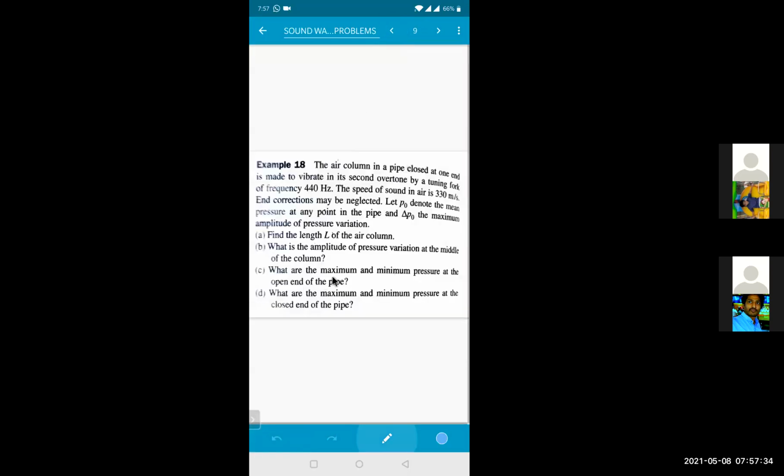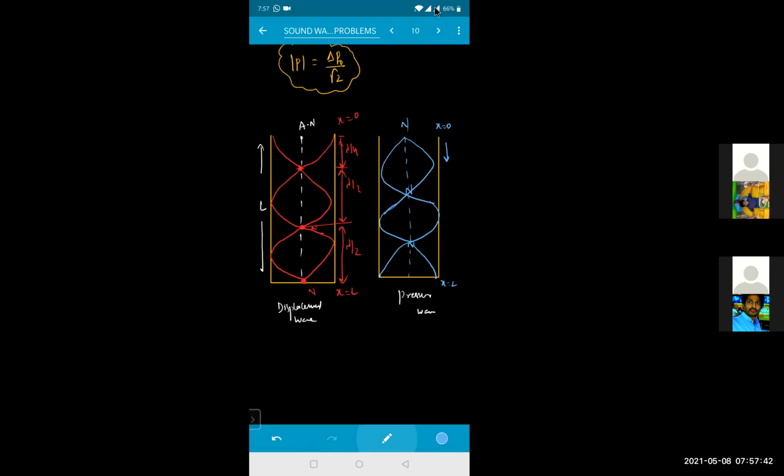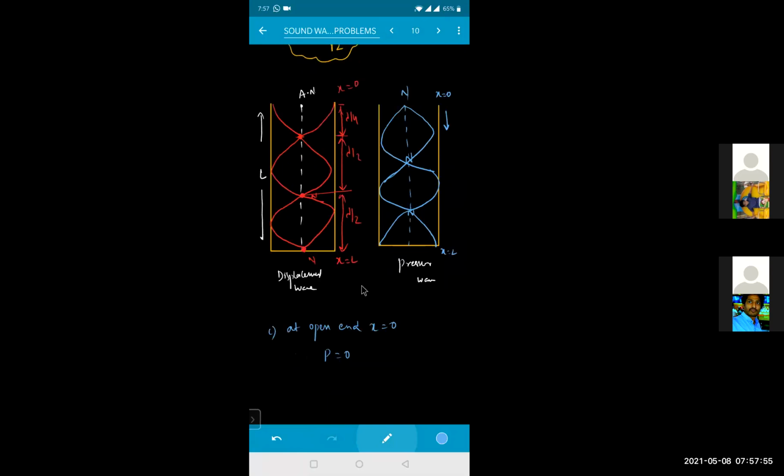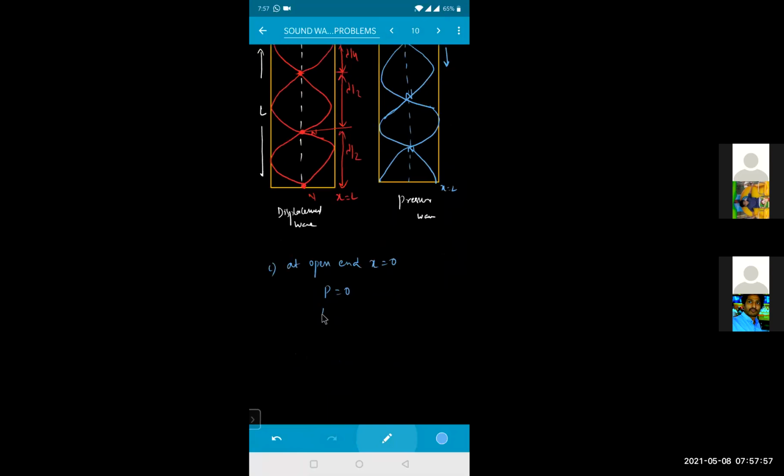Next question ఏమన్నా చూడండి. What are the maximum and minimum pressure at the open end of the pipe? At the open end of the pipe అంటే x is equals to ఎంత నాన్న? 0. అంతే కదా? Open organ pipe. So at open end అంటే x is equals to 0. అంటే p ఎంత అవుతుందన్న? 0. So delta p naught will become how much for me? But amplitude of that one. So delta p naught is also becoming for me 0.